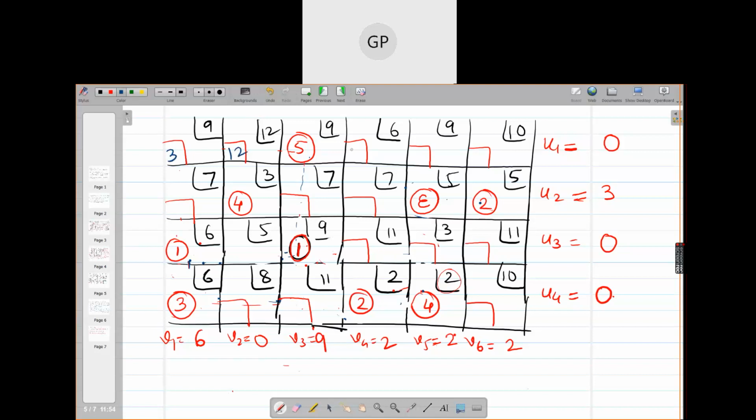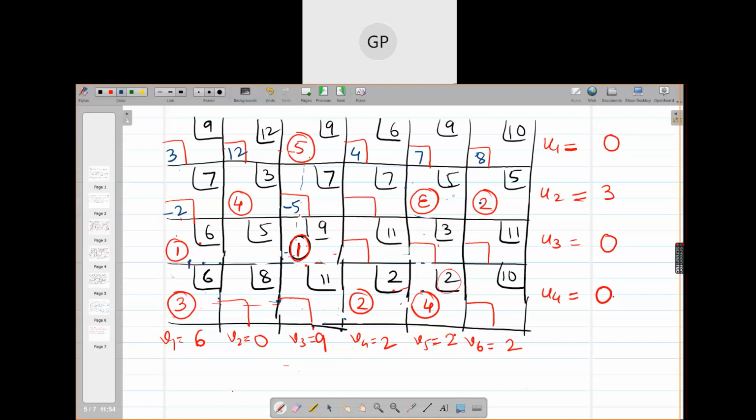Then this 6 minus 2, 4. 9 minus 2, 7. 8. This is minus 2. Then 12. This is minus 5.